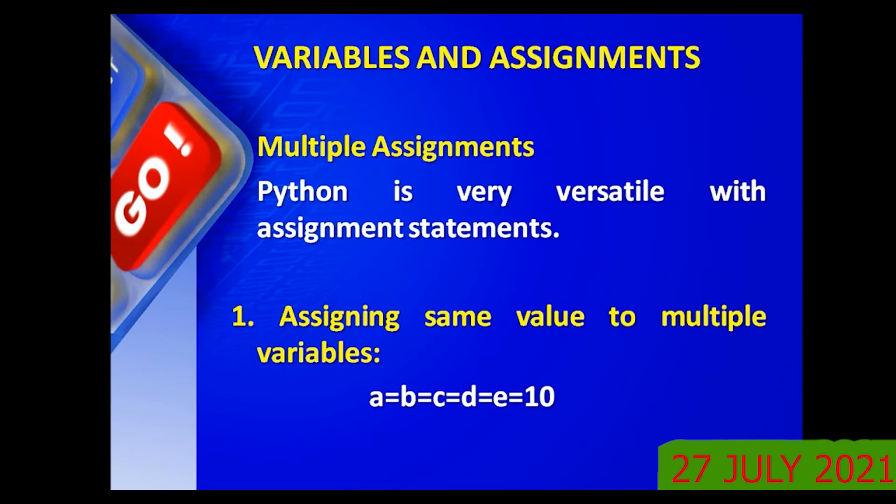Now multiple assignment. You can just see Python is very, very strong in that. Some programming languages do not allow that, but Python allows you. What you are seeing here, the statement A equal to B equal to C equal to D equal to E equal to 10. You should not read it like this. How do you have to read this now? Value 10 is assigned to E, that value of E is assigned to D, D is assigned to C, C is assigned to B, B is assigned to A. In other programming languages, we would have written A equal to 10, B equal to 10, C equal to 10. Simply 5 statements can be converted into one. See how compact the Python statements are. This is an example of multiple variables being assigned the same value.